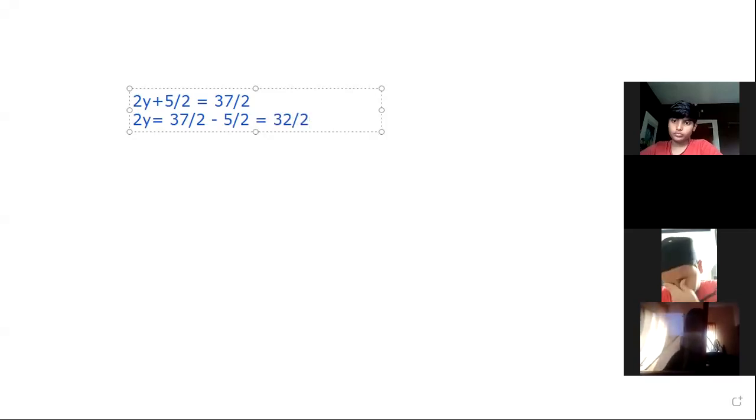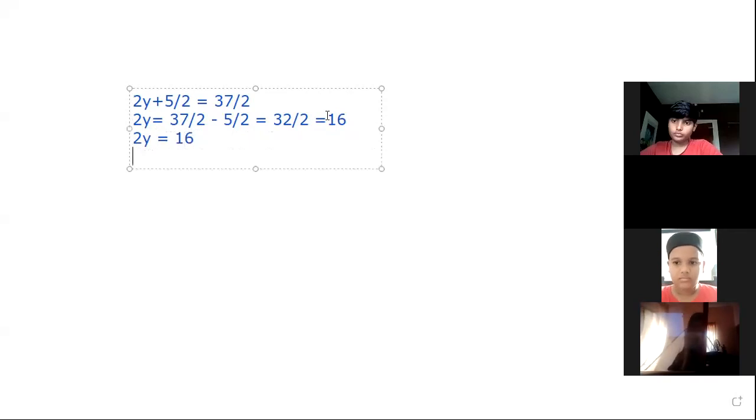What is the value of 32 by 2? It is 16. 32 by 2 is equal to 16. So we will get 2y is equal to 16.